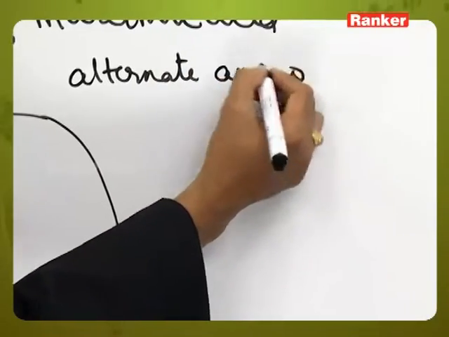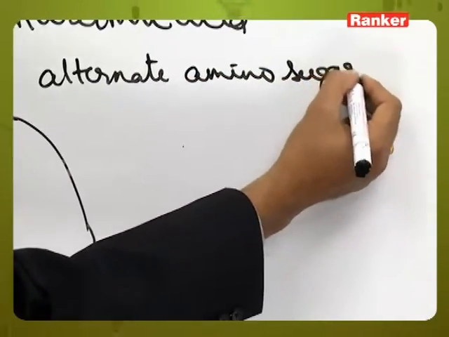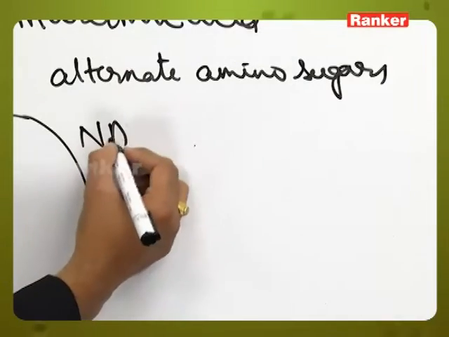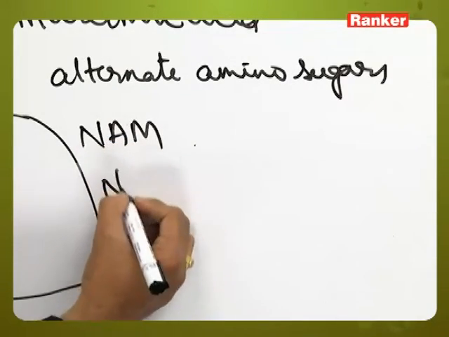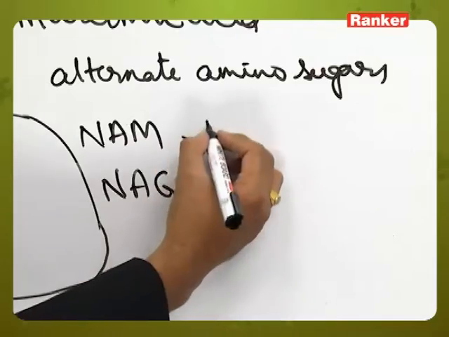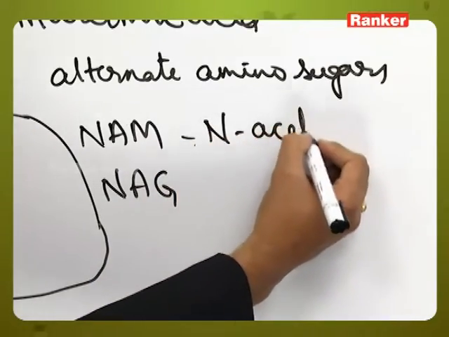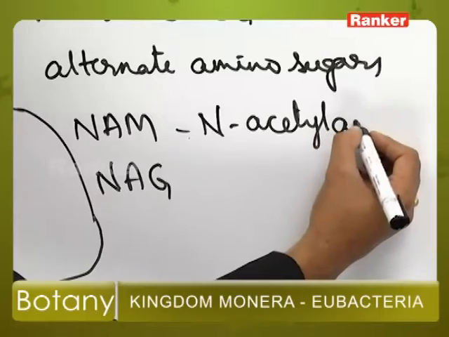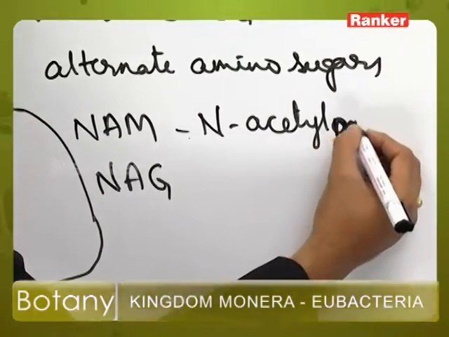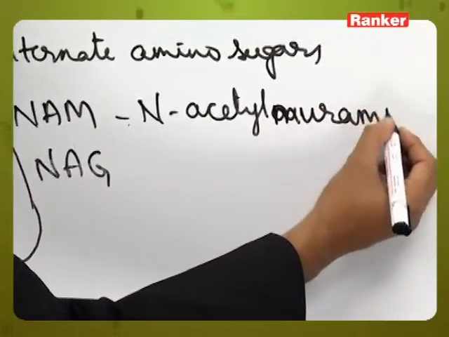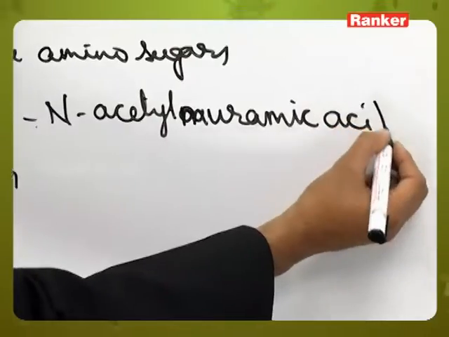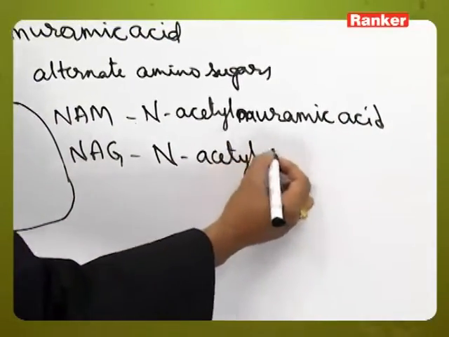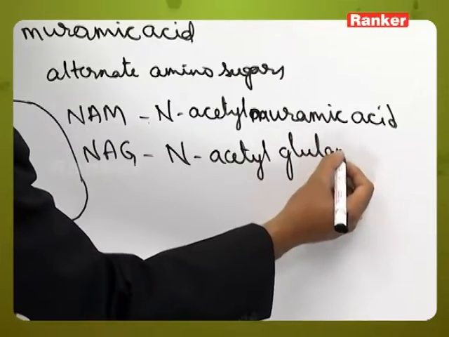Amino sugars. Those amino sugars are called NAM and NAG, that is N-acetyl muramic acid and N-acetyl glutamic acid.